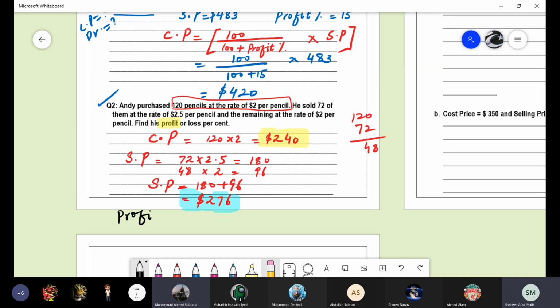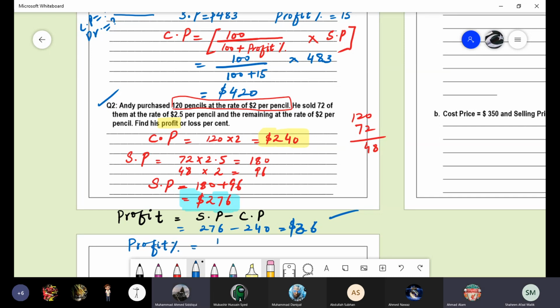What's the formula for the profit? Selling price minus cost price. Then what will be the answer? 276 minus 240. What's the answer for profit? 36. Okay, this is $36. Can you quickly find out the profit percentage by using the profit percentage formula?